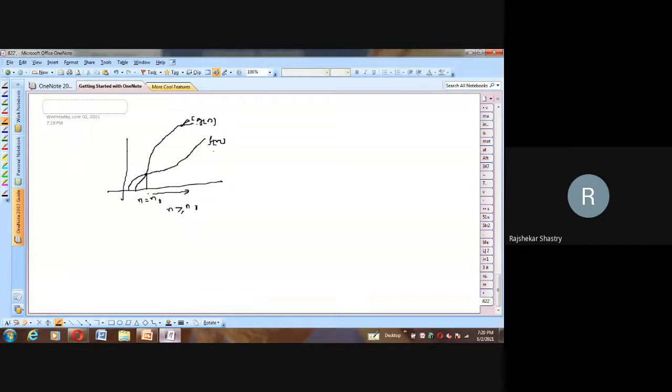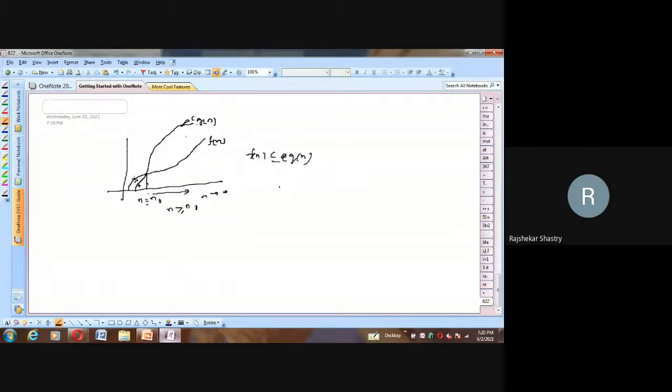f of n is less than or equal to c times g of n. But before that, observe carefully, f of n is more than g of n. Before this point, f of n is greater than g of n. After this point, whenever n is increasing towards infinity, in all cases f of n stays within c times g of n.